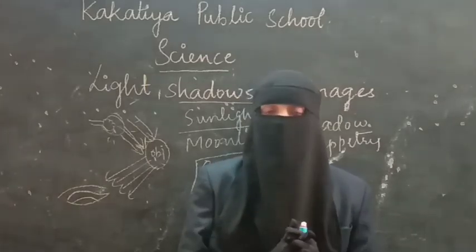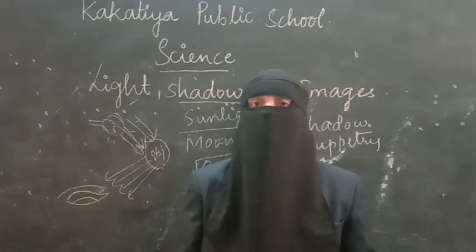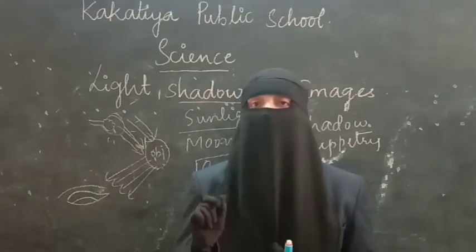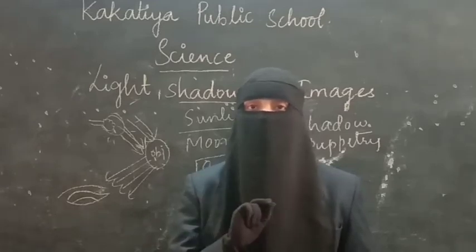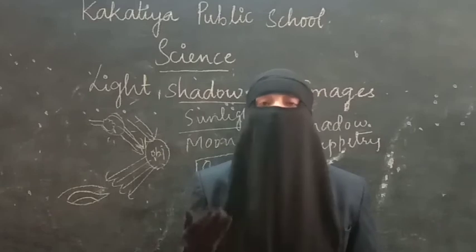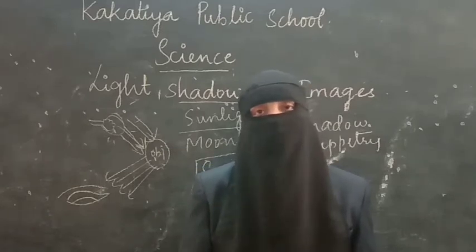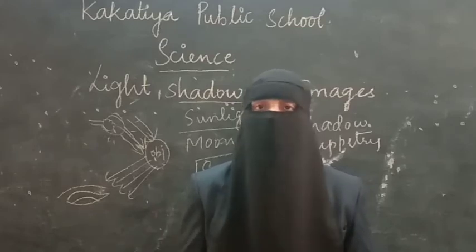So next question, can you identify the objects by seeing the shadow? I'll put some photographs and you have to find out the object by seeing their shadow, and let us know whether you can identify the object by seeing the shadow or not. That is your homework, which I will be giving at the end of the video.